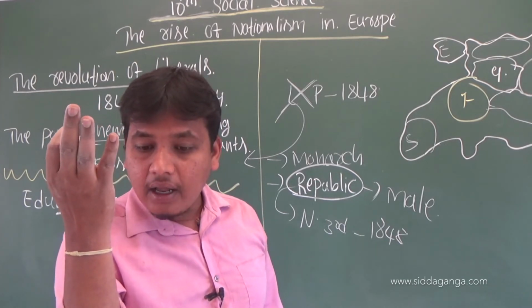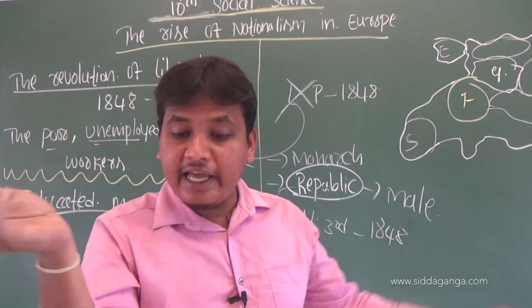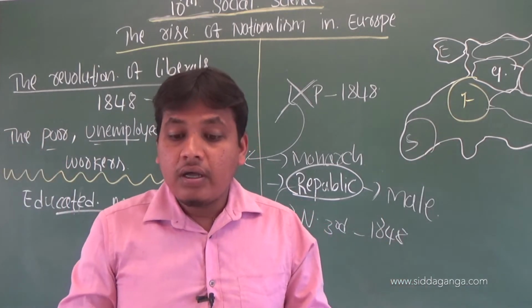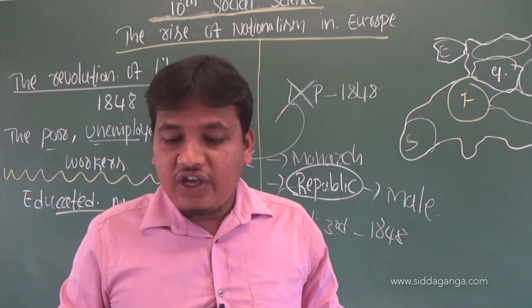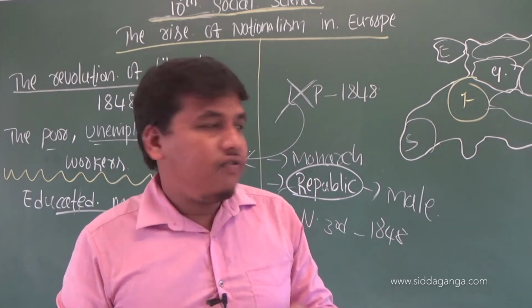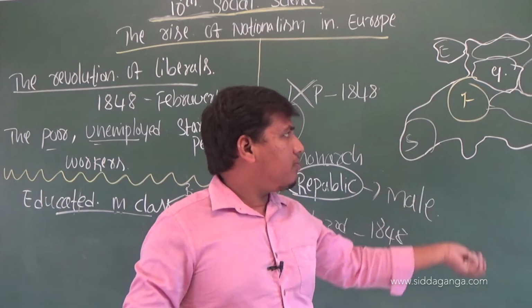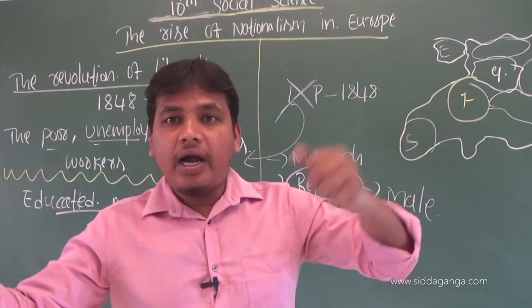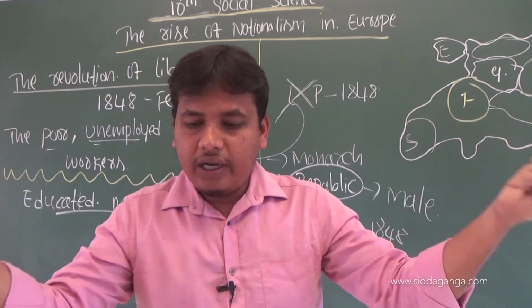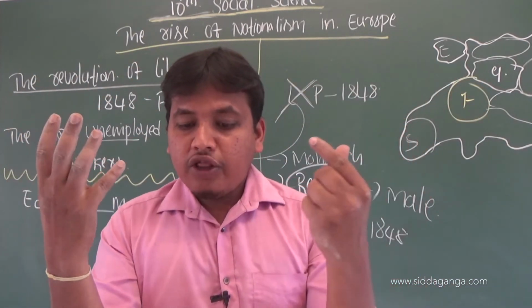Men and women of the liberal middle class combined their demands for constitutionalism with national unification. They wanted men and women of Germany, Austro-Hungary, Poland, Italy, all men and women combined.